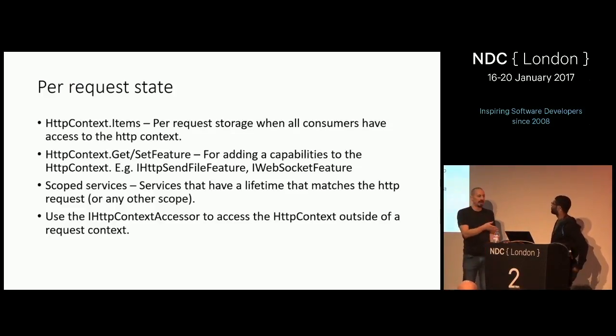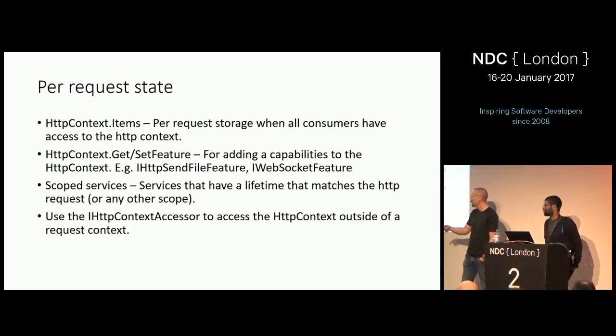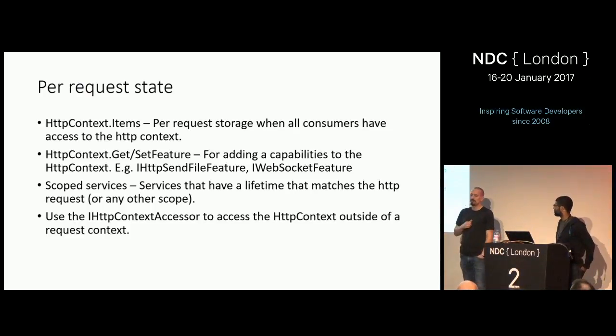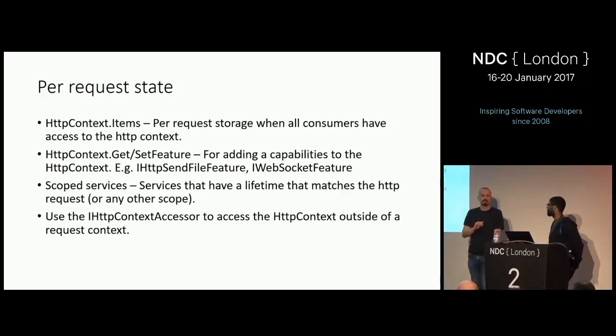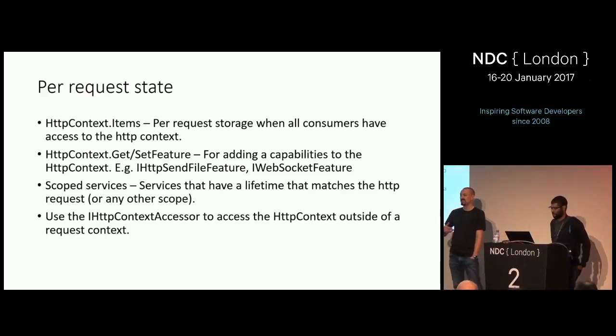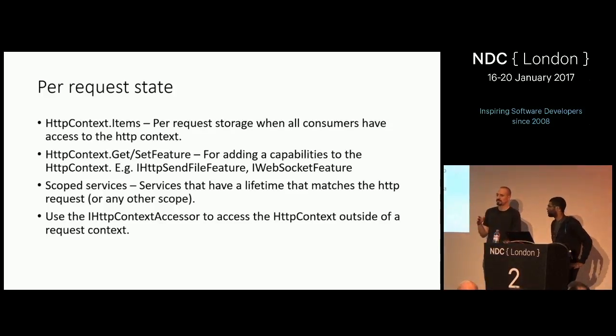Scoped services, we talked a lot about, things that live for the life of the request generally. And then if you really need to get access to the HTTP context from inside a service, for example, there is a thing called the HTTP context accessor that lives inside the container that you can resolve, and as long as your thing is resolved correctly, it figures itself out, you will get the HTTP context inside your random service, which is kind of nice. That's the replacement for HttpContext.Current, a DI-friendly way of doing it.